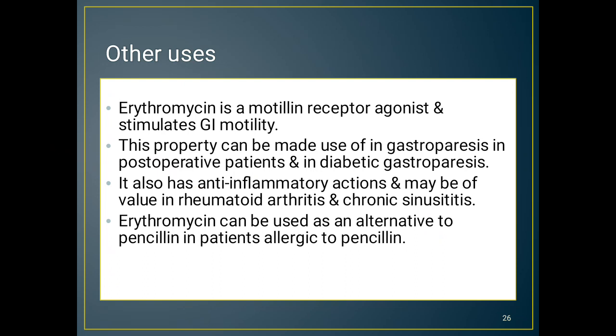These are the other uses of erythromycin. Erythromycin is a motilin receptor agonist and stimulates GI motility. This property can be made use of in gastroparesis in postoperative patients and in diabetic gastroparesis. It also has anti-inflammatory action and may be of value in rheumatoid arthritis and chronic sinusitis. Erythromycin can be used as an alternative to penicillin in patients allergic to penicillin.